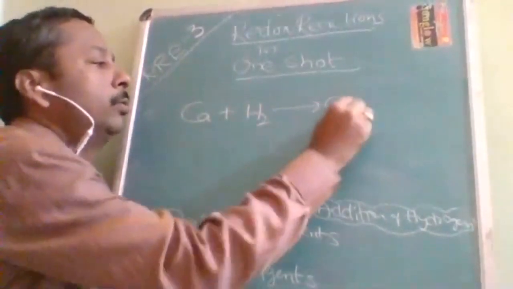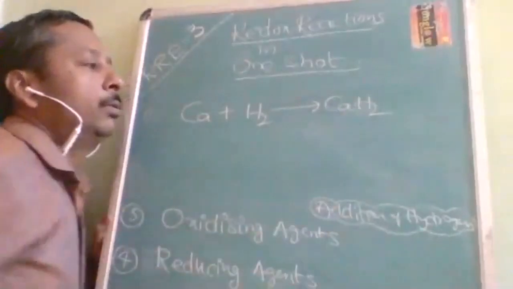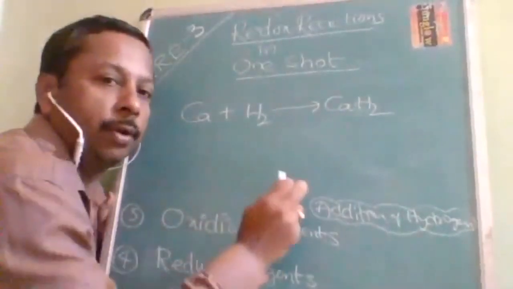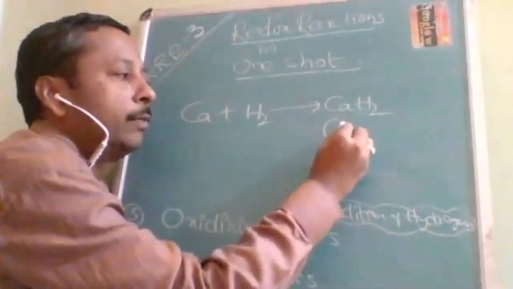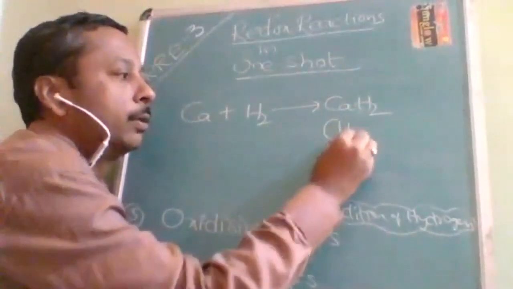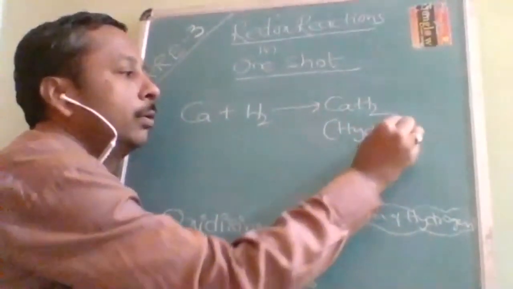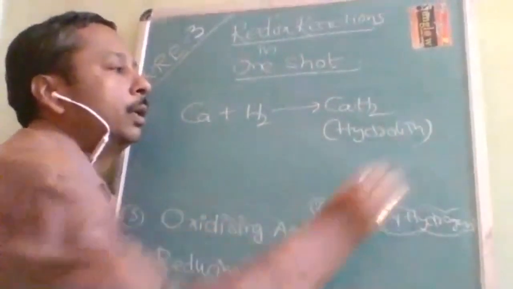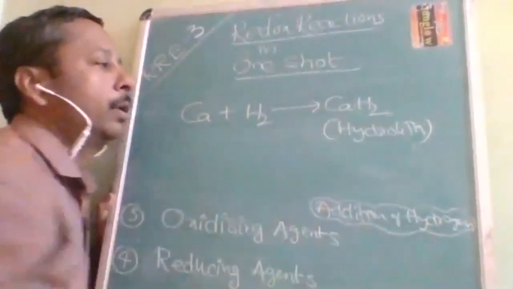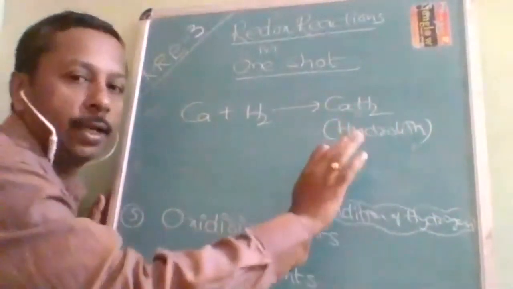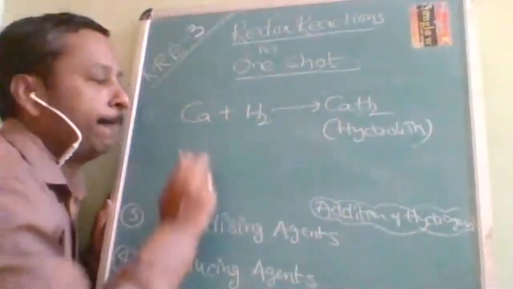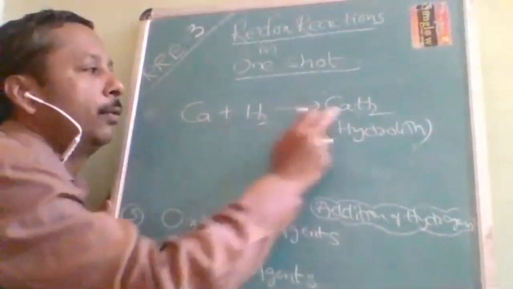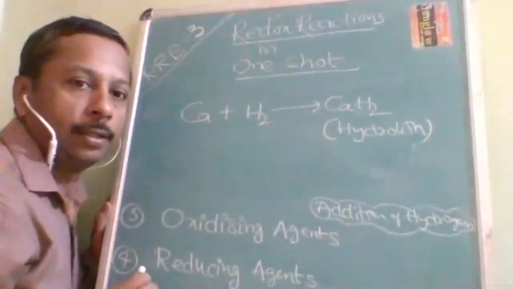Ca plus H2 gives CaH2. Okay, CaH2 is an important compound. This also you may get as one MCQ. It is called hydrolith. Okay, so that hydrolith is produced. Now this is one direct question from the s-block. Okay. Now here addition of hydrogen means it should be reduction or not, but it is not.